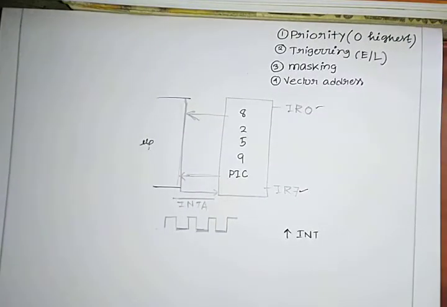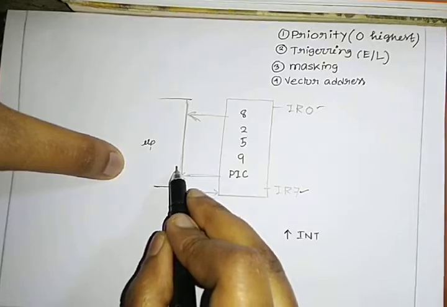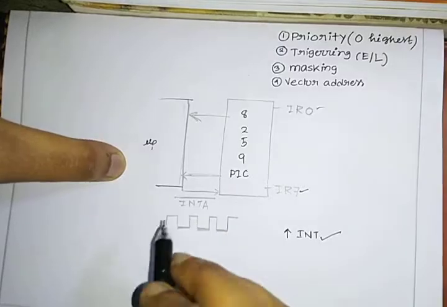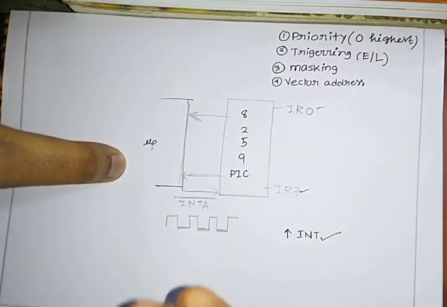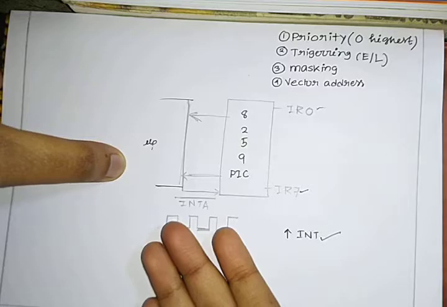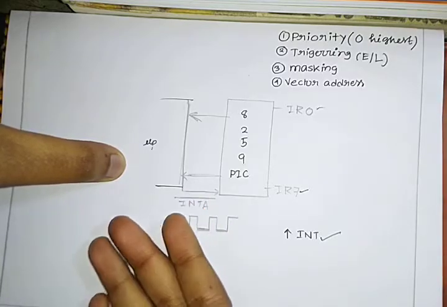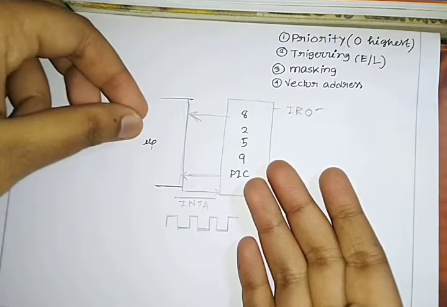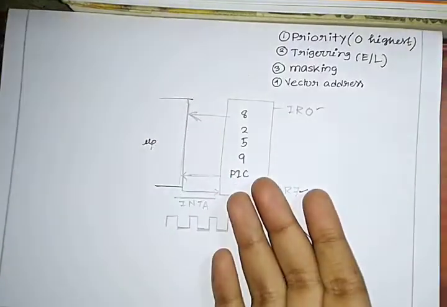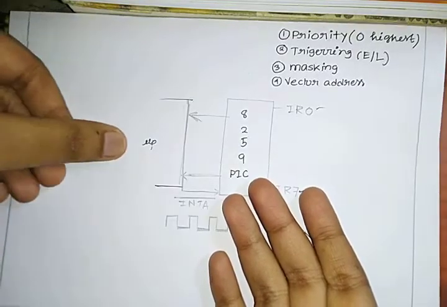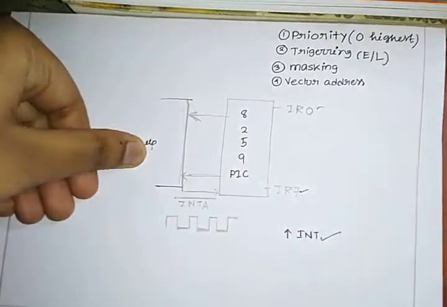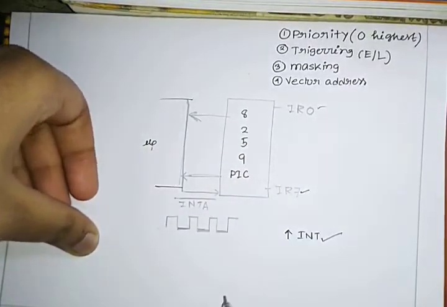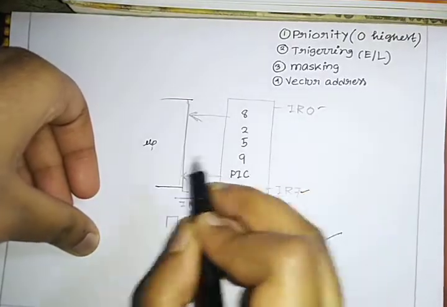Now while receiving this signal, the microprocessor will finish what it is doing. Why? Because INTR is the lowest priority interrupt, so the microprocessor is not in a hurry to service it. It will first finish what it is doing right now. Once it has finished its task, it is free. So the microprocessor will ask the 8259, okay, what is the address from where I need to go and execute? So for that, the microprocessor asks for the address.